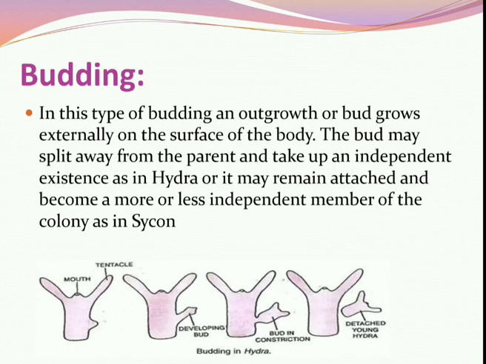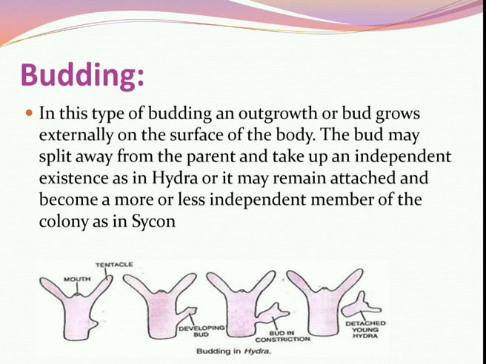So now the other type is budding. In budding, a small outgrowth develops on the parent body, externally on the surface of the parent body.